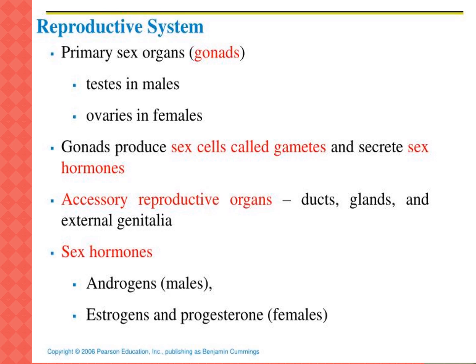In human beings, the male and female reproductive organs differ anatomically and physiologically. The size is also different.